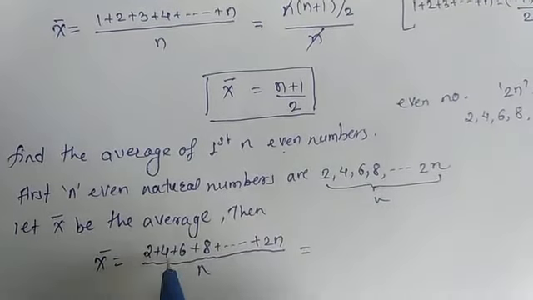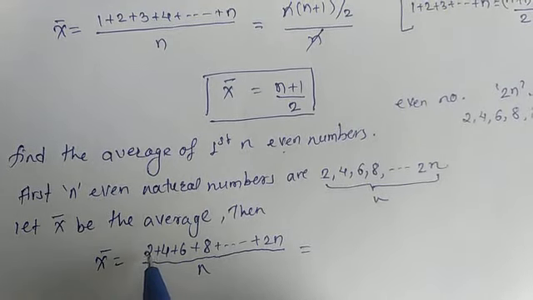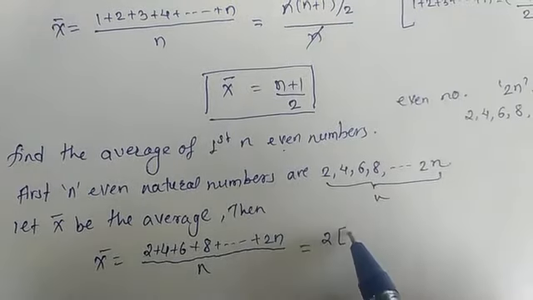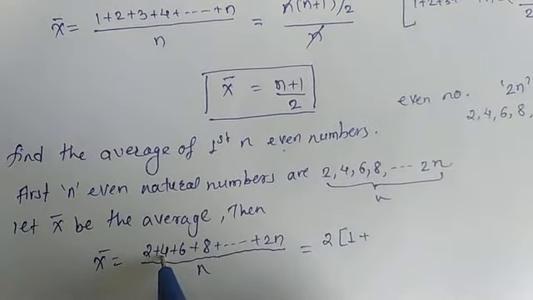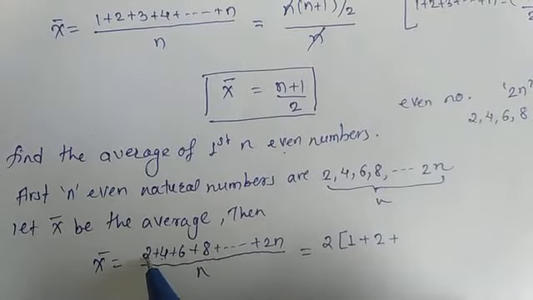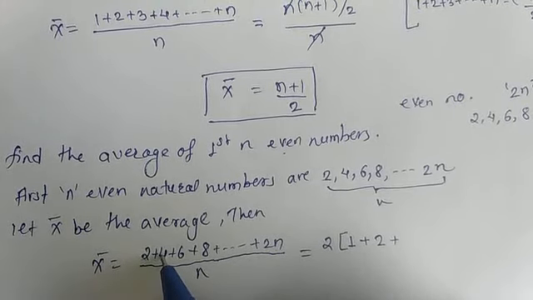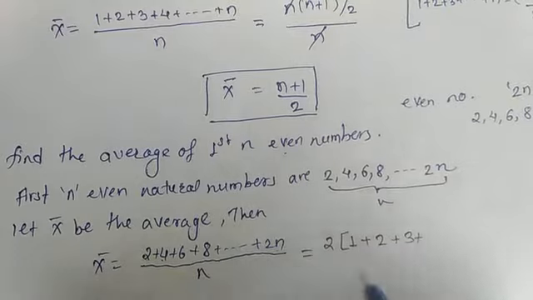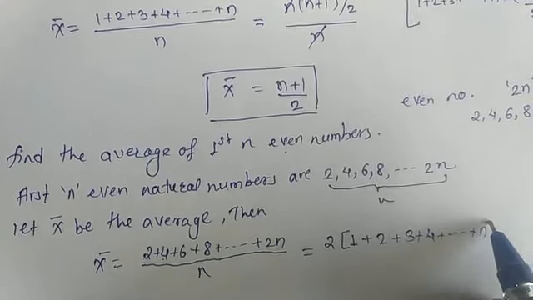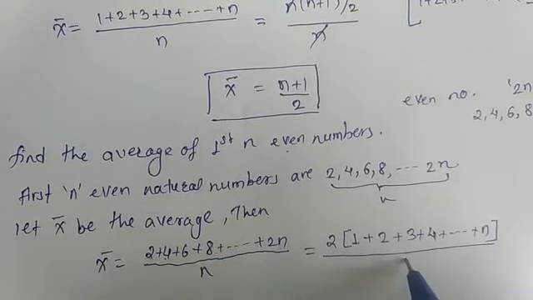Okay, n. So here if we take 2 common, because in each term there is 2 present, it remains 2 into bracket: 2 ones are 2, so the first term will be 1, 2 twos are 4, so the second term will be 2. We have taken 2 common, or divided all terms by 2, so 2 divided by 2 is 1, 4 divided by 2 is 2, 6 divided by 2 is 3, 8 divided by 2 is 4, and so on up to the last, 2n divided by 2 is n. Okay, and divided by n.